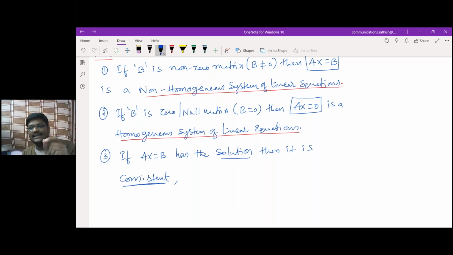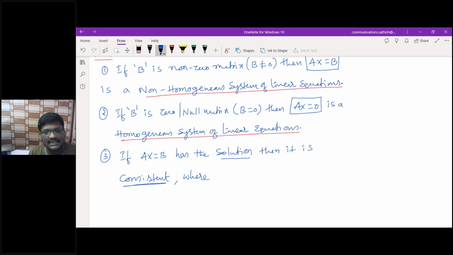If AX is equal to B is consistent, then only it has a solution. Whether it is a finite solution or a unique solution, whatever the case, whether it has a unique solution or infinitely many solutions, that I will discuss later. Don't get bothered. Consistent means it has a solution.